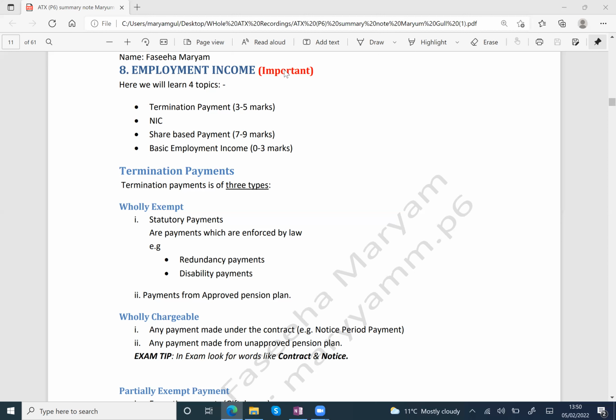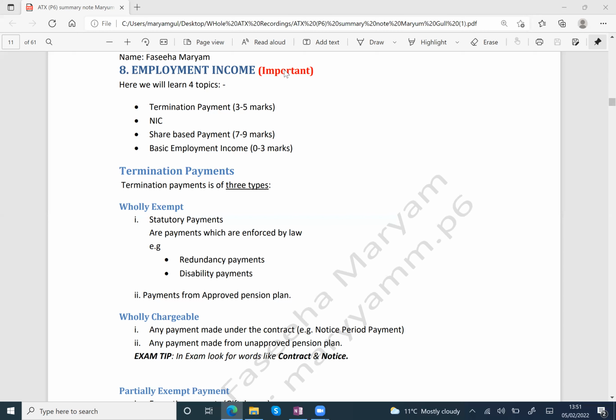In the F6 exam, we have an employment income format. A specific format: salary, add bonus in the salary, add cash benefits, add non-cash benefits. For non-cash benefits there is a list: car, fuel, accommodation, van. All these have their specific formulas. You have to memorize them. And then less allowable deductions. In the F6 exam, there is a list of allowable deductions. You have to memorize this list and deduct from salary. And then finally you will get the employment income, right?